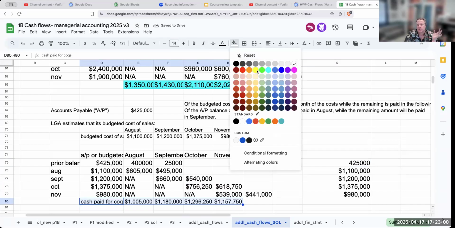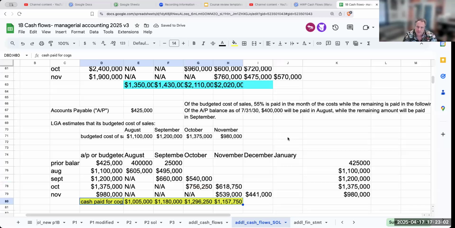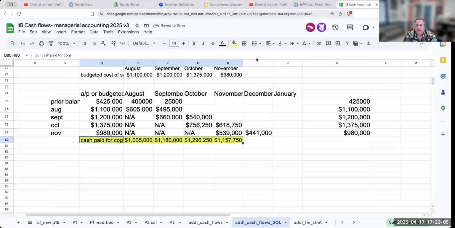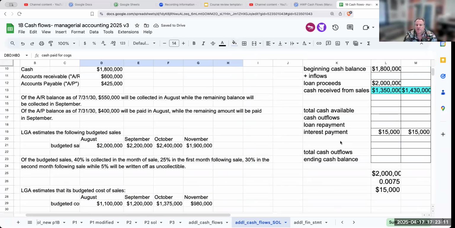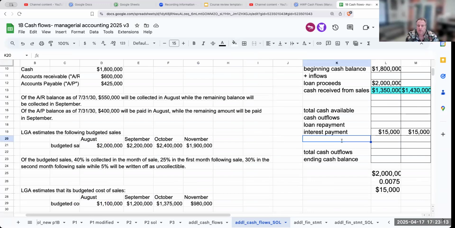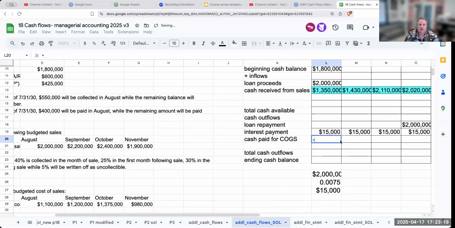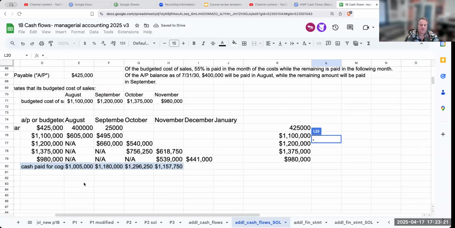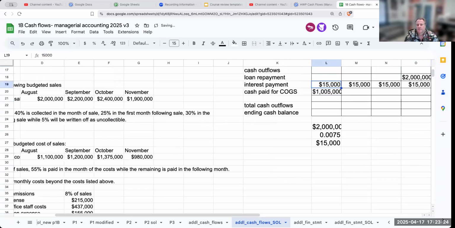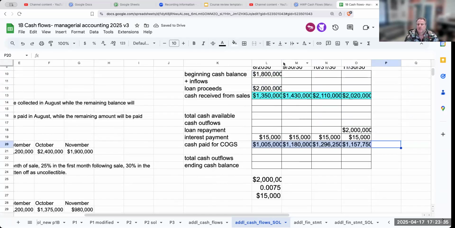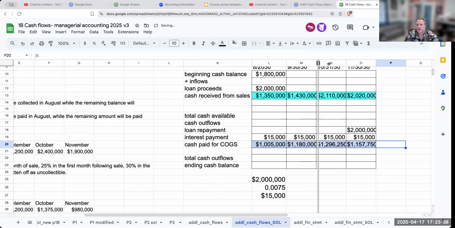So what we're now going to be able to do, because we've converted these budgeted items into the cash paid, come up with a new color. I can now put this into the cash flow. So cash paid for cost of goods sold. I'm going to go ahead and start down over here with this number here of $1.5 million. And I'll go ahead and do the nice little coloring here. There we go. Okay. So that's basically the first two parts.